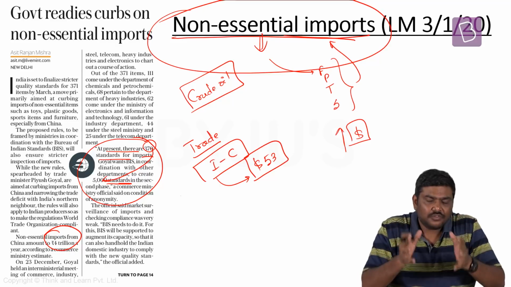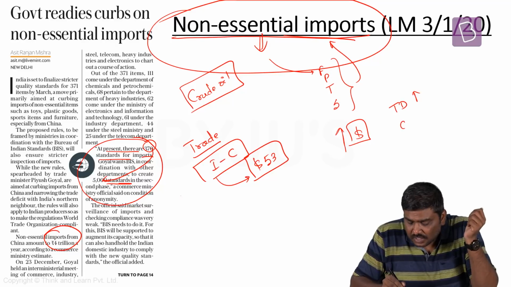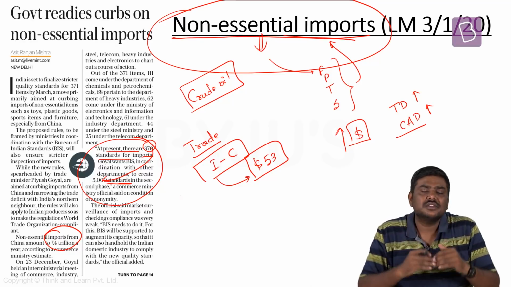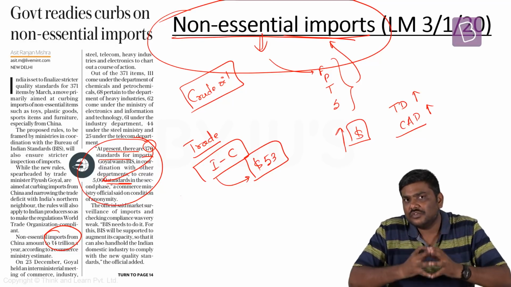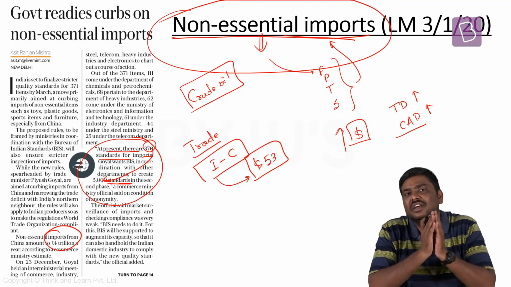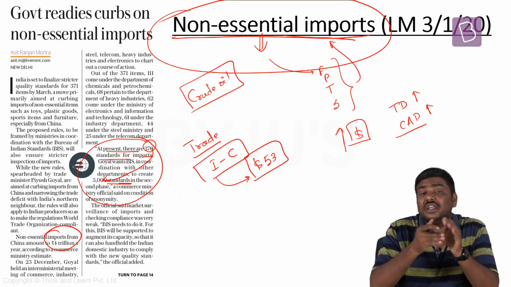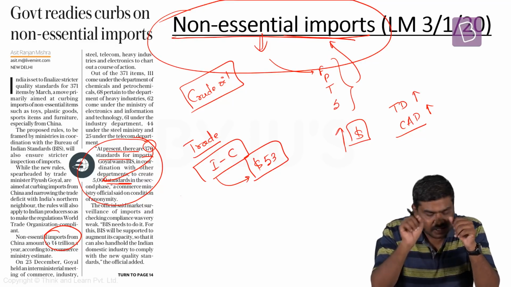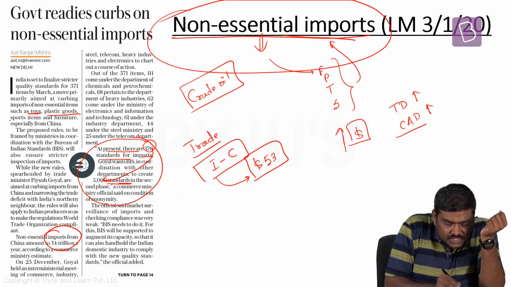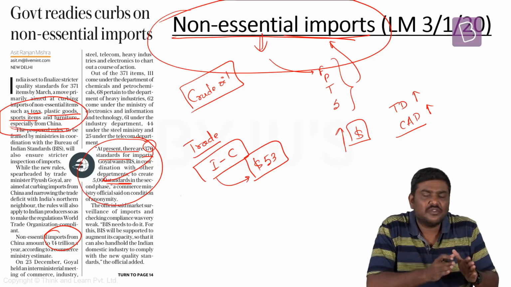Third, higher the inflow of these particular imports, the trade deficit is going to balloon. The current account deficit is also expected to increase. Because of all these particular concerns, Government of India wants to restrict the inflow of these particular non-essential commodities. And in this particular concept which has been discussed here, the Government of India is most worried about the imports which are coming from Chinese market into Indian market. And Government of India wants to restrict the inflow of non-essential commodities which are in the form of toys, plastic goods, sports items as well as furniture, especially from China. So this is the discussion provided in the article.